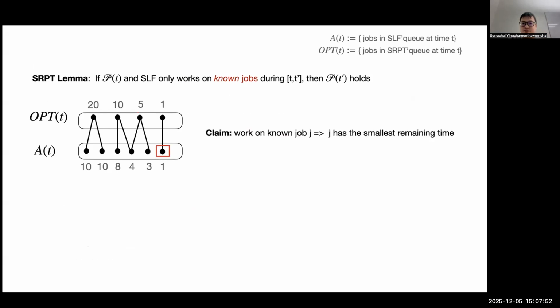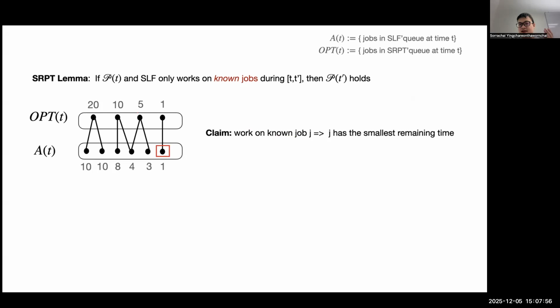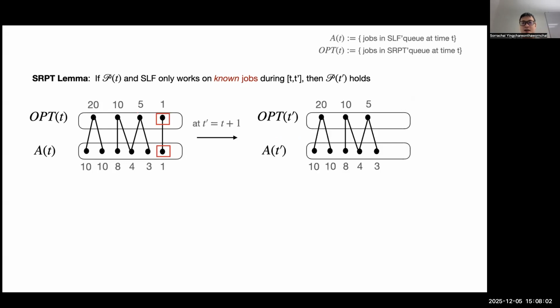So in this example, suppose that the algorithm is working on a non-job. The key claim is that if you work on a non-job, J has to be the smallest time, which we have seen before. But SRPT also has to work on the smallest job. Once you let it run for 1 unit of time, the suffix becomes, you can update by deleting the suffix.